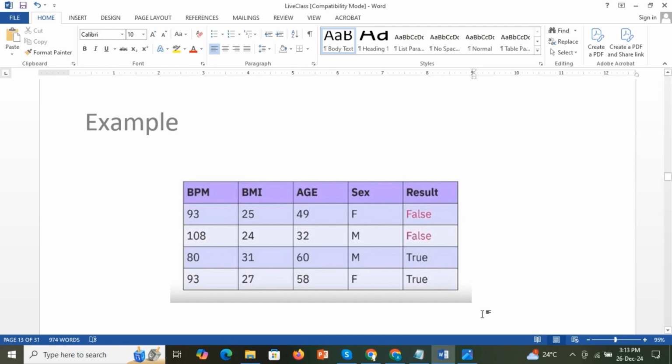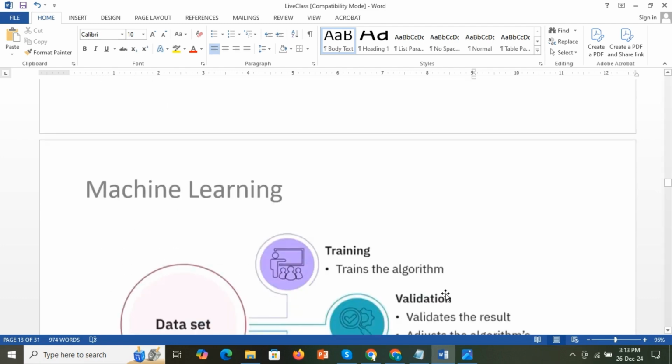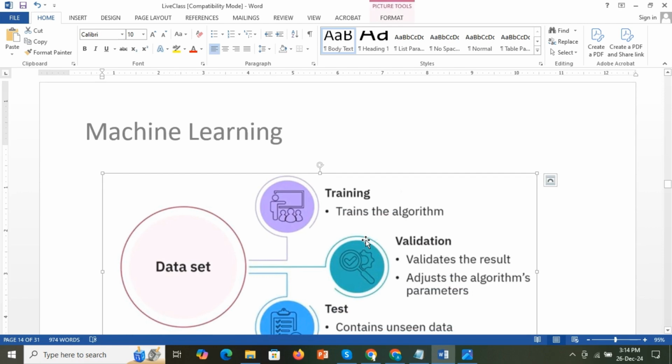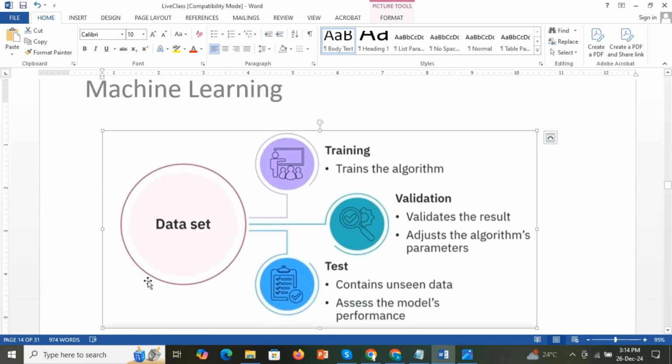Okay, then it will learn and train the model, and when you give a new set of data it will predict the result. I will show you that also. So this is machine learning. You can see that a huge amount of data is there.